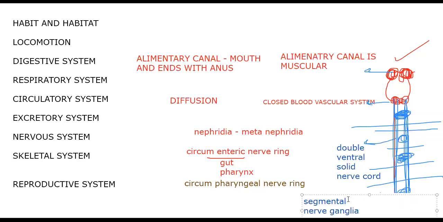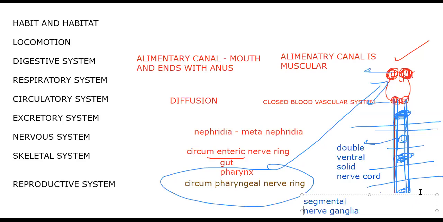So finally, the nervous system of phylum Annelida has a circumenteric nerve ring, which surrounds the pharynx, hence it is called the circumpharyngeal nerve ring. I'll show the nerve ring here. This is the nerve ring. There is a circumpharyngeal nerve ring, a double ventral nerve cord, and segmental nerve ganglia. That's it about the nervous system.